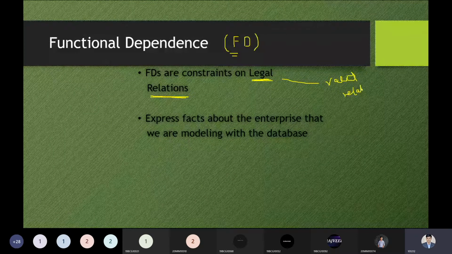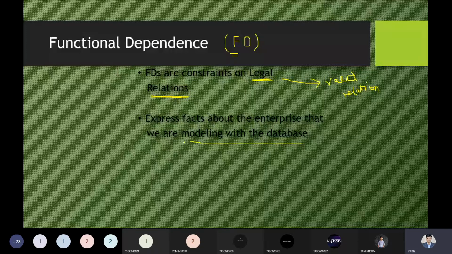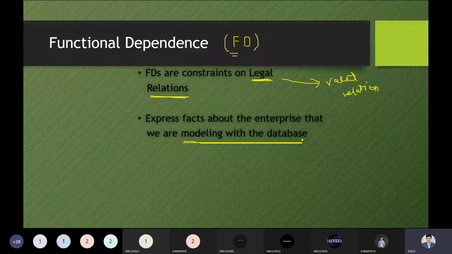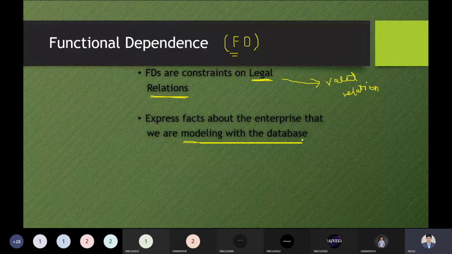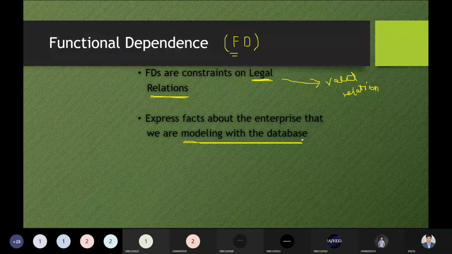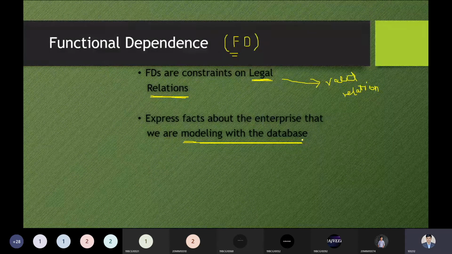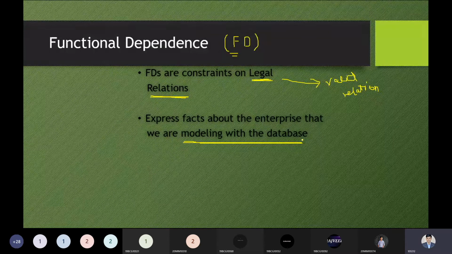And the second point we have to keep in mind: it expresses the fact about the enterprise for which we are modeling the database. If we're modeling the database properly, then keep the concept in mind. It must focus on the database modeling in a smooth way, and the complexity should not be increased, just like in programming. So how do we resolve the issues by looking at time complexity and space complexity? You will have to use the appropriate tools properly. That is the reason we have the functional dependency over here.